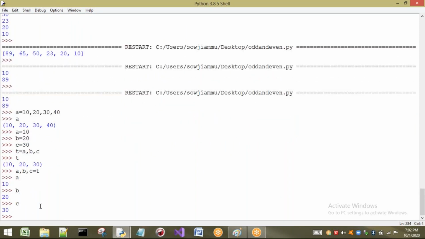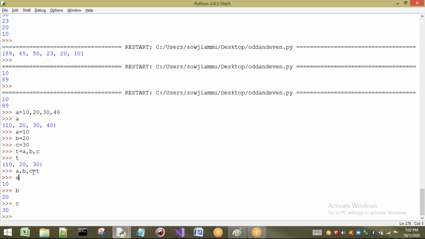That means this concept is unpacking. And this concept is packing: a group of elements stored in a single variable is called packing. The reverse is unpacking. That means I am going to store a single variable's values into multiple variables. This concept is unpacking.